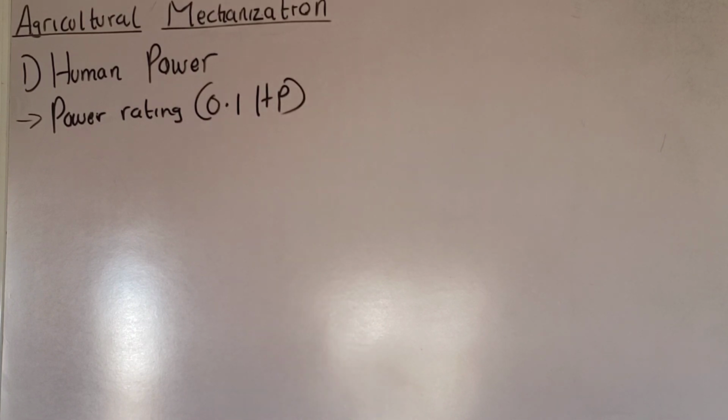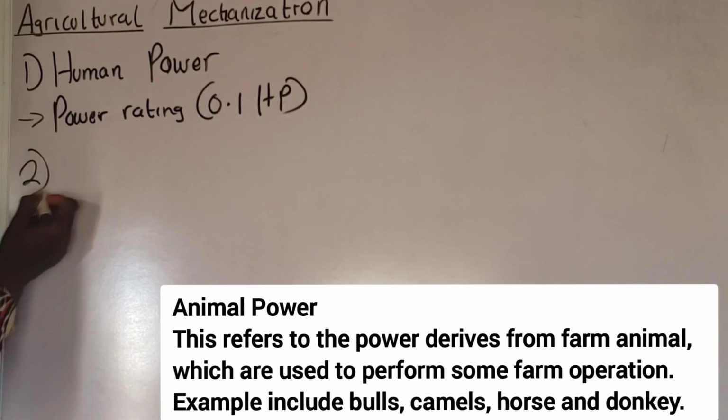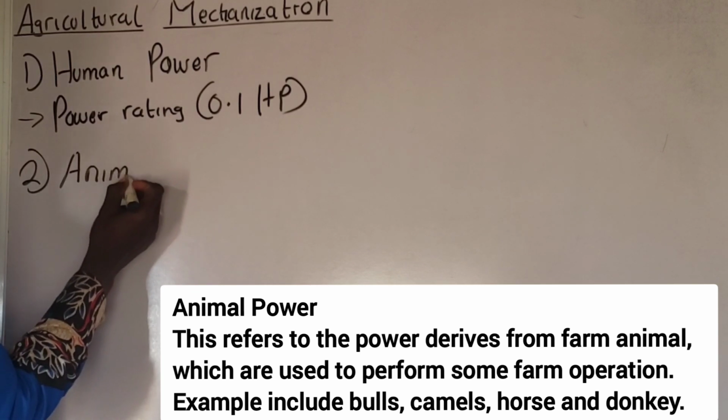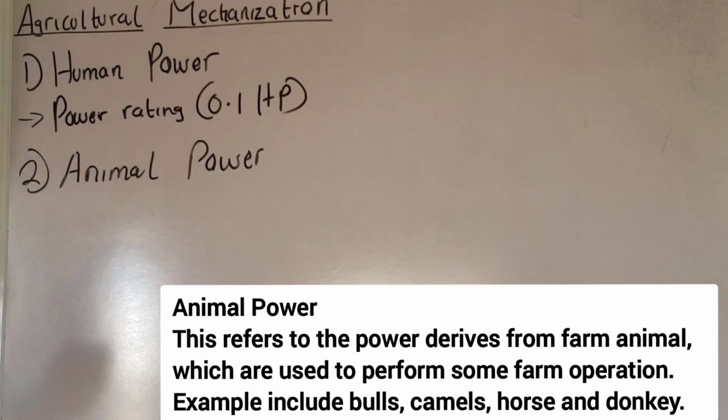Okay, let's talk about animal power. This is the power derived from farm animals, which are used to perform some farm operations. We've talked about human power. Now we are moving to another source of power on the farm, which is what? Animal power. Now, I'm giving you the definition of animal power. It is power derived from farm animals which are used to perform some farm operations.